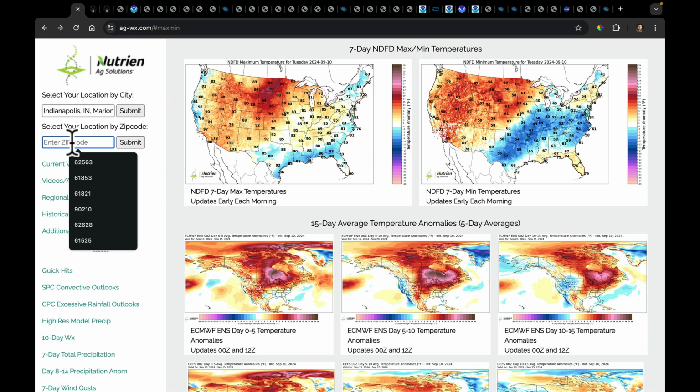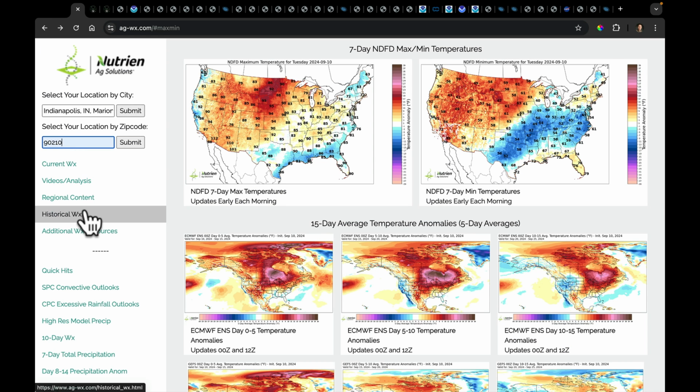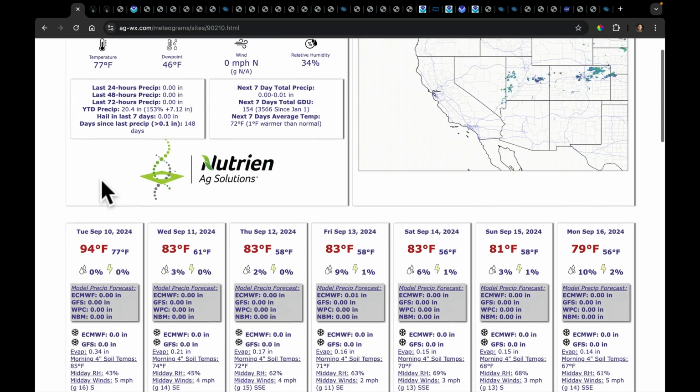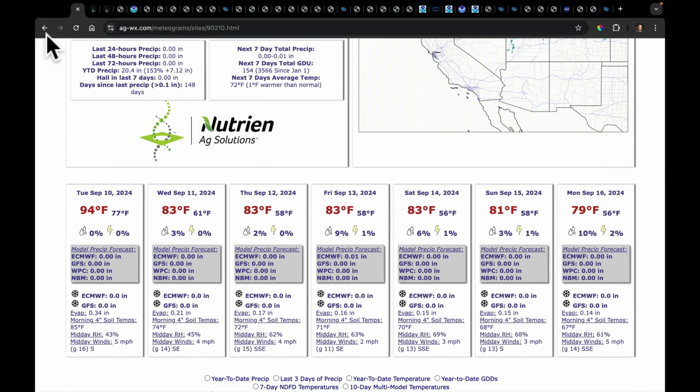Zip code, same thing. These are just a bunch of zip codes I tried. I don't know, 90210, right? When I was a kid, there was some show about LA. So we can just test it. I tested it last night, and there you go. You just get all your forecast content one of those two ways.